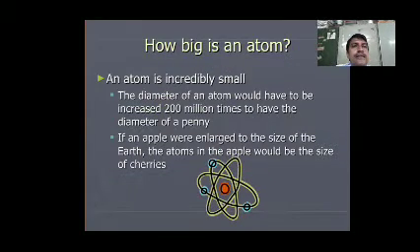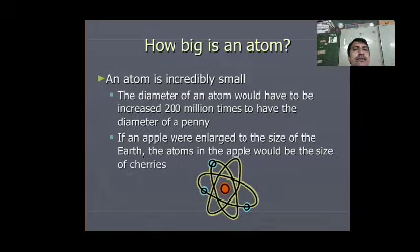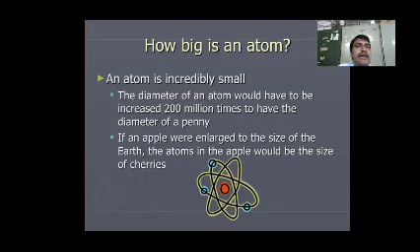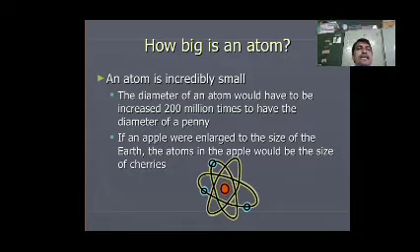How big is an atom? An atom is incredibly small. The diameter of an atom would have to be increased 200 million times to have the diameter of a penny.